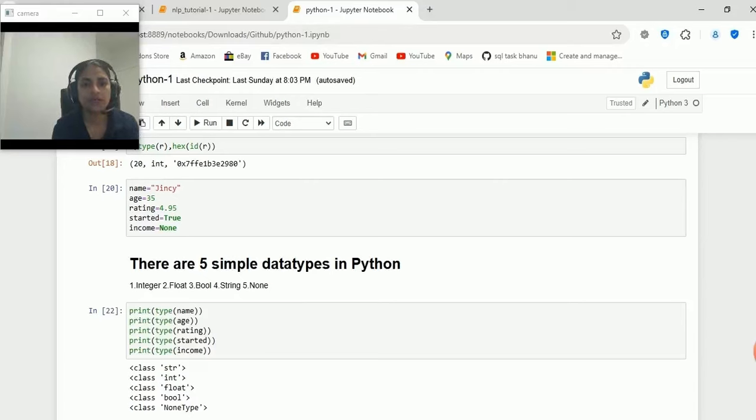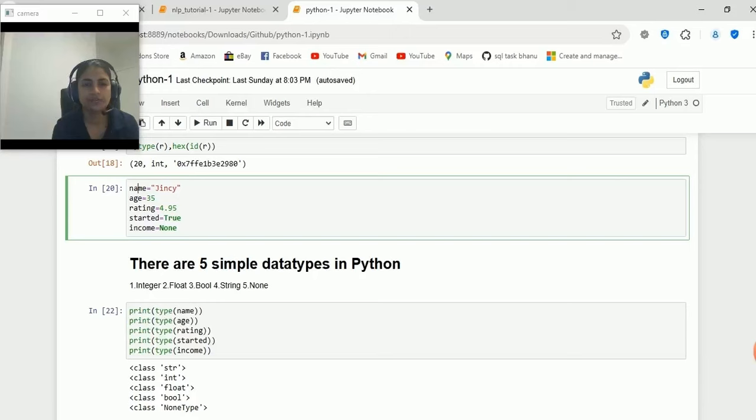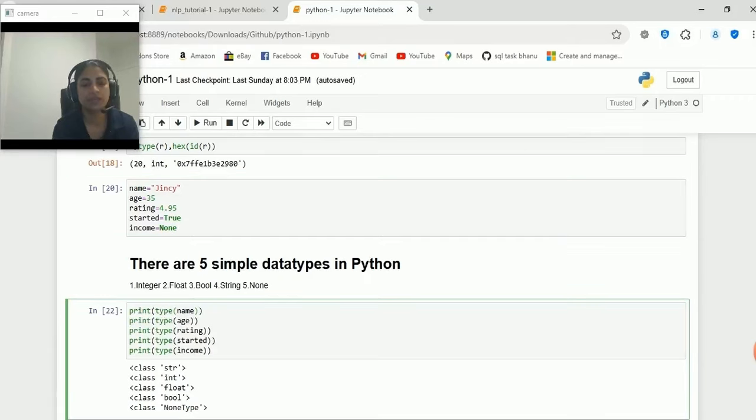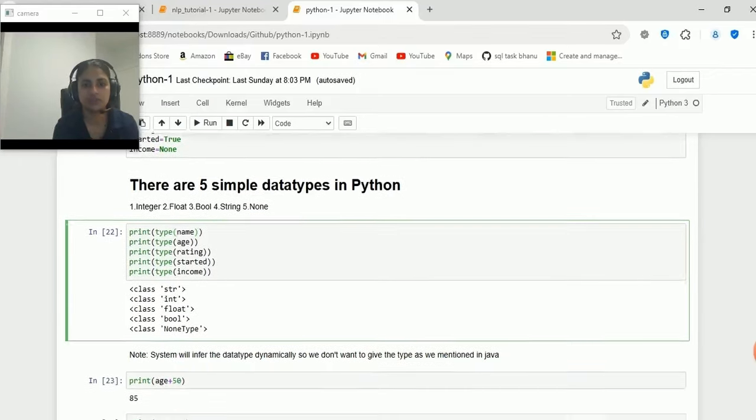Here I have given 5 variables: name, age, rating, started and income. I have assigned a value to each variable. The first, name, I have given as string type, age is an int type, rating value is float type, started is a bool type and income is a none type. And in order to print that, I have used print of type of that particular variable in order to get the type of each variable.